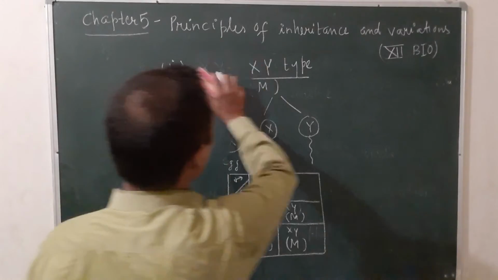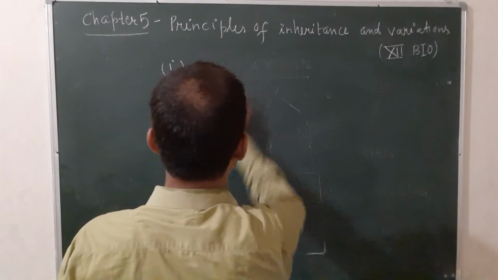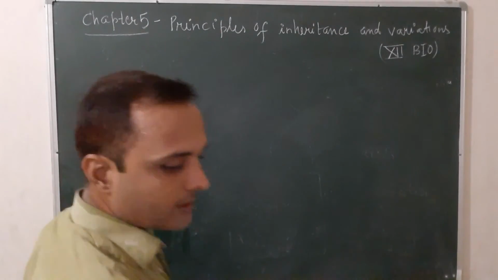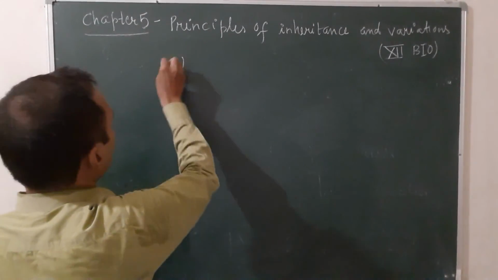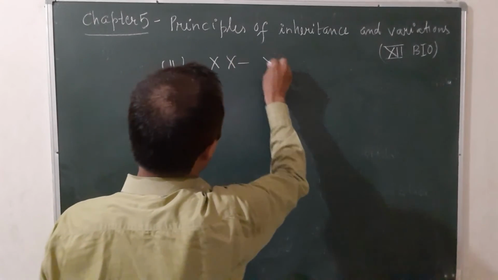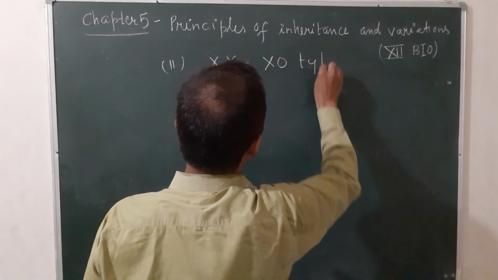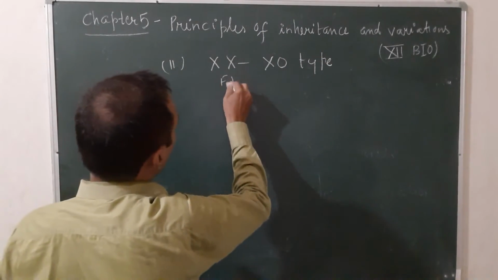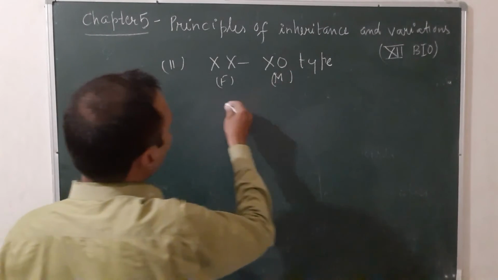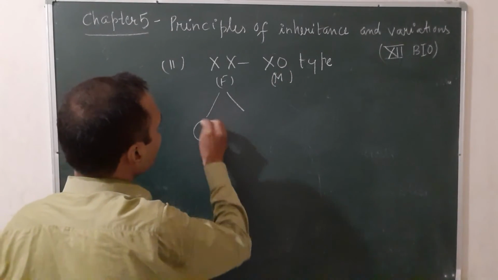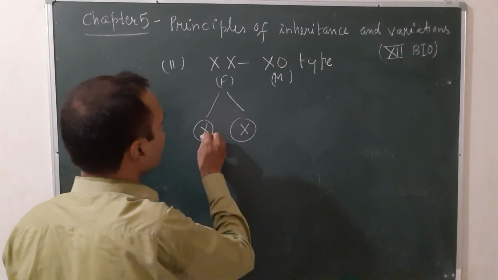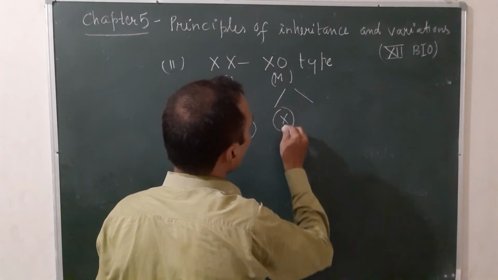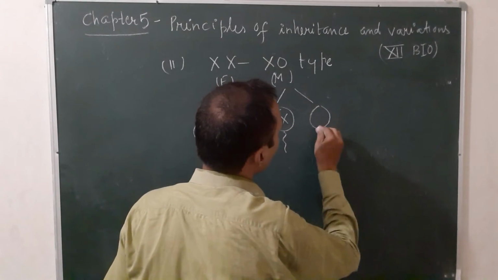Let us see the second one, XX, X0 type. It is found in grasshopper. It is also an example of male heterogamety. Female produces only one type of egg having X chromosome after meiosis, and male produces two types of sperm, one with X chromosome, the other devoid of any sex chromosome.